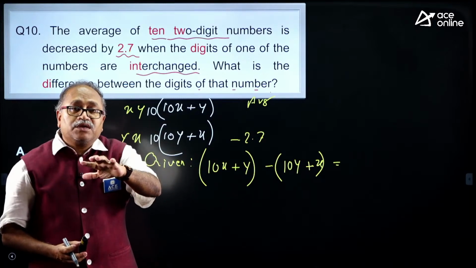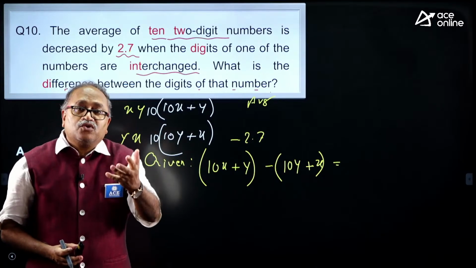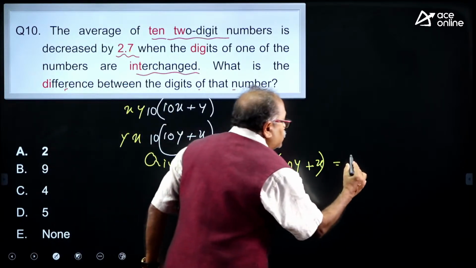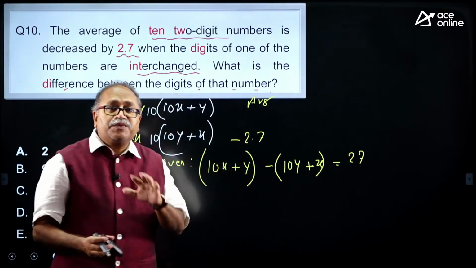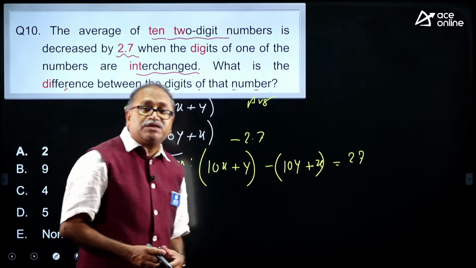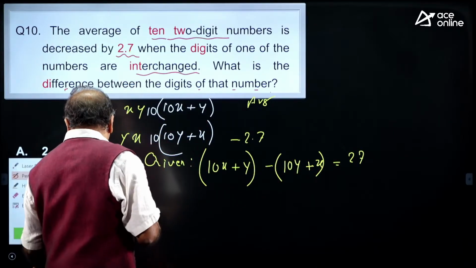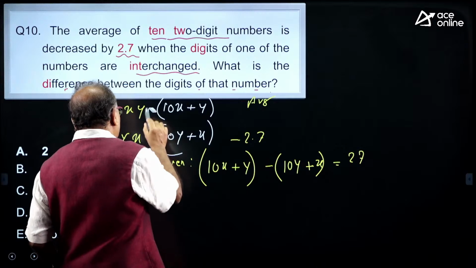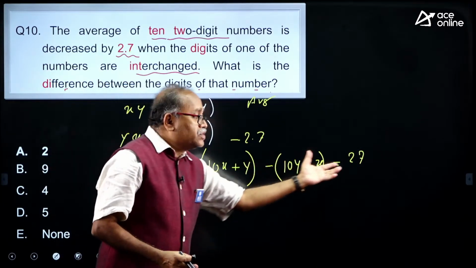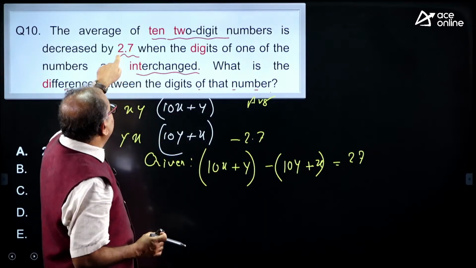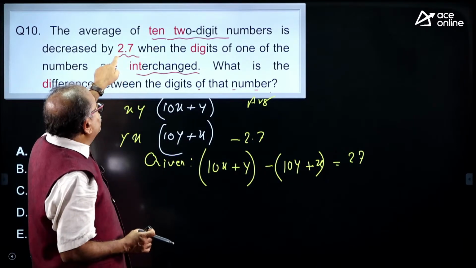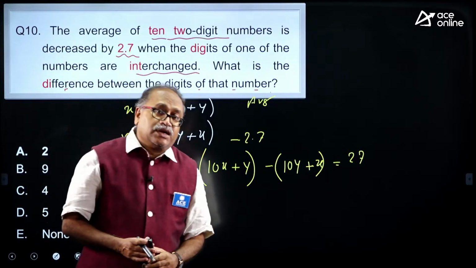When the average is decreased by 2.7, the total is decreased by 10 into 2.7, that is 27. This is the difference between these two numbers. I do not even need to write this 10. The difference between these two numbers is 27, because the average is decreased by 2.7.